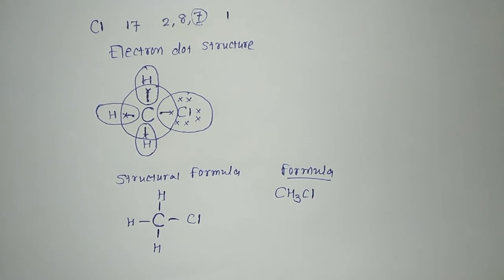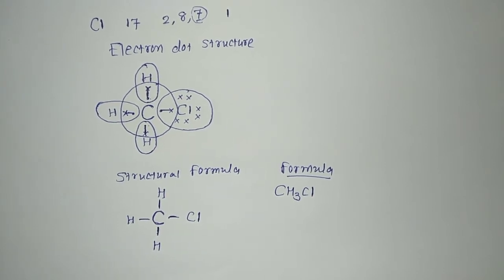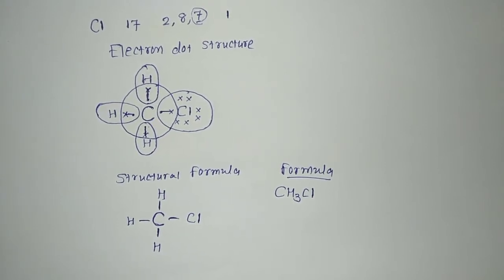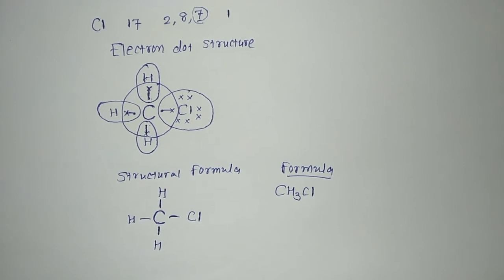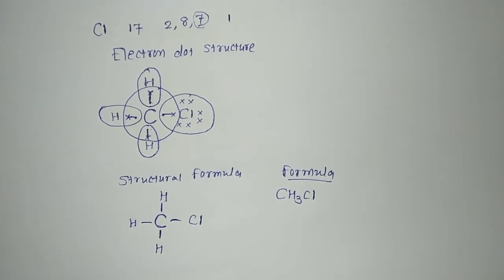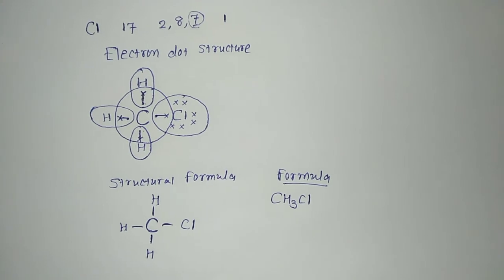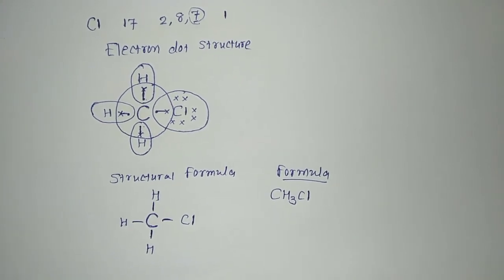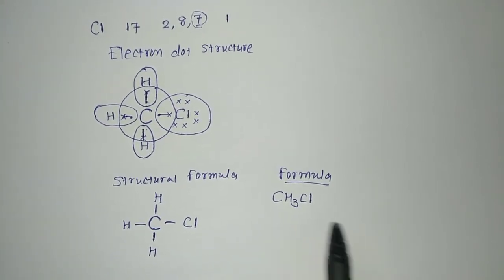IUPAC is an institute, the International Union of Pure and Applied Chemistry, which has given rules for the nomenclature of any compound in chemistry so that it would be common worldwide. So this is its IUPAC name, that is chloromethane.